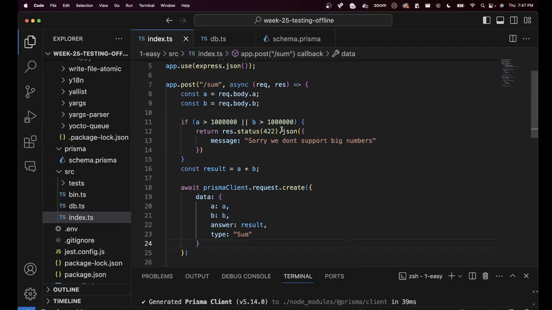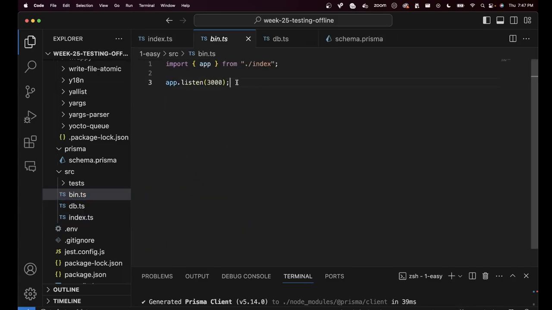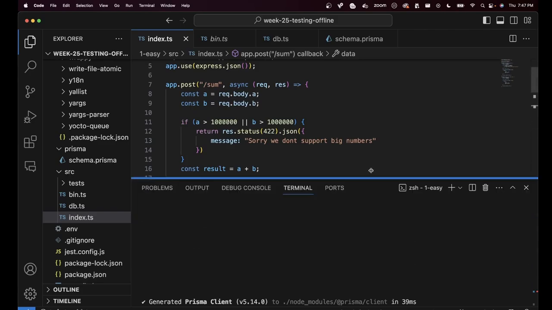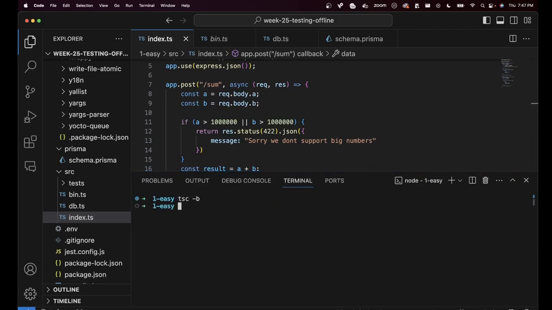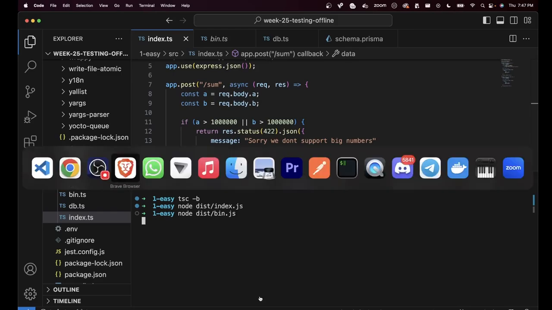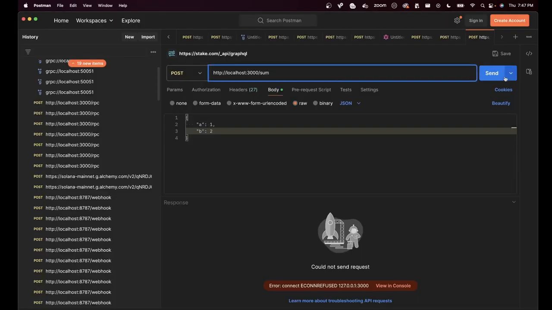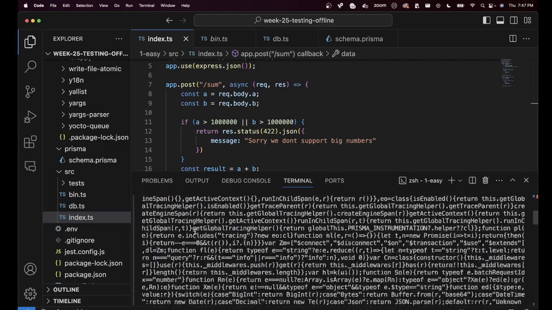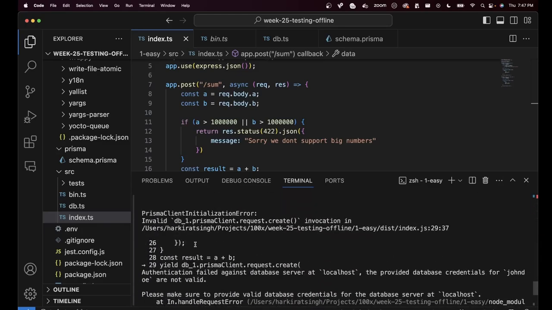Should I start index.js? If you remember, I had created a bin.ts that actually starts the application. So should I do a tsc -b followed by node dist/bin.js and actually start the HTTP server? What would happen if I do that? If I go to Postman and try to send a request, it will error out because the database doesn't exist. Authentication failed against the database server on localhost.